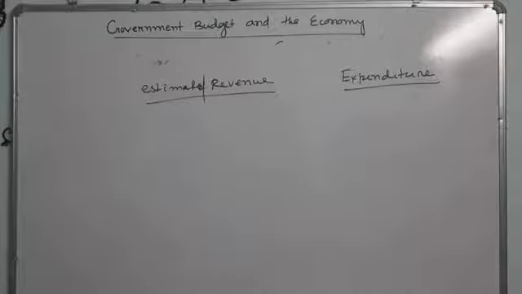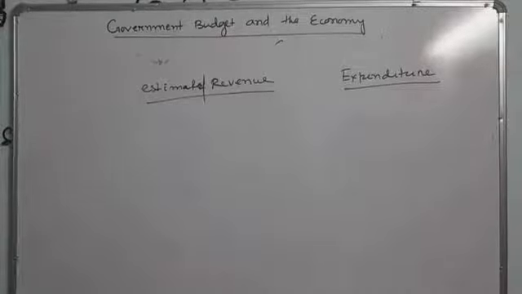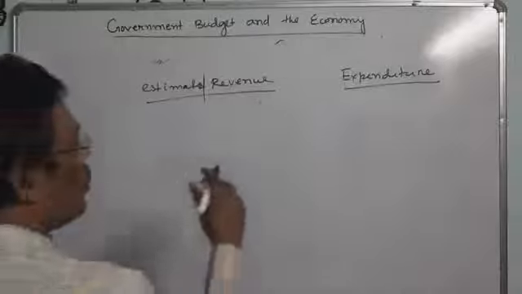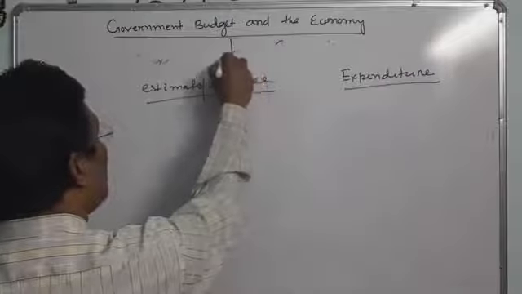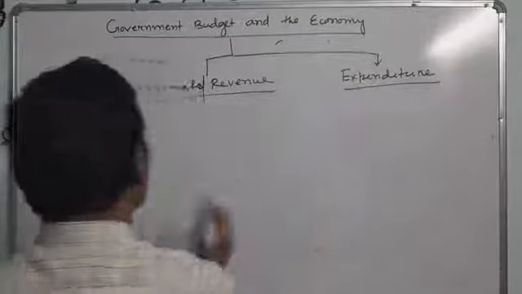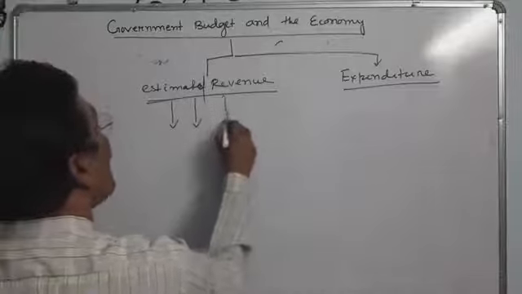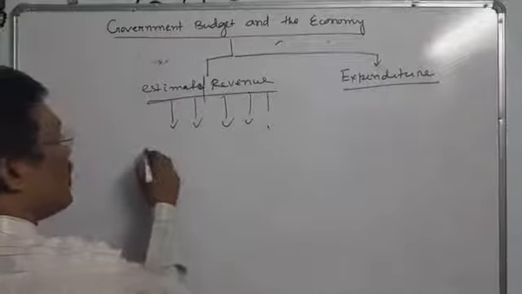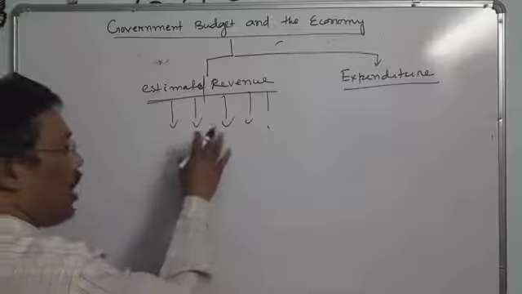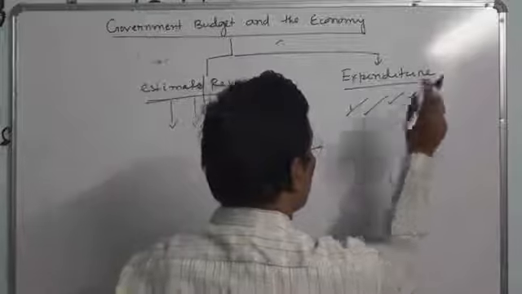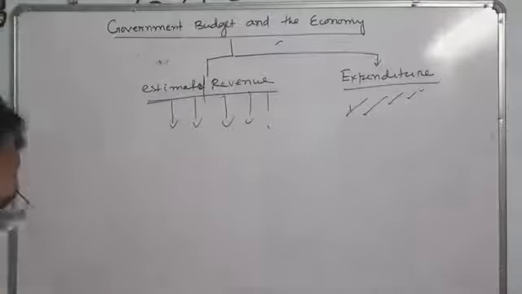It also sets out the procedure and manner in which the collection of revenue and the administration of expenditures is to be conducted. It means there are mainly two components of the budget. One is revenue, another is the expenditures. So estimated revenue means what are the sources of revenue, and after generating the revenue, in which way it is spent on the different heads of the expenditures. That is the elements of the budgets.